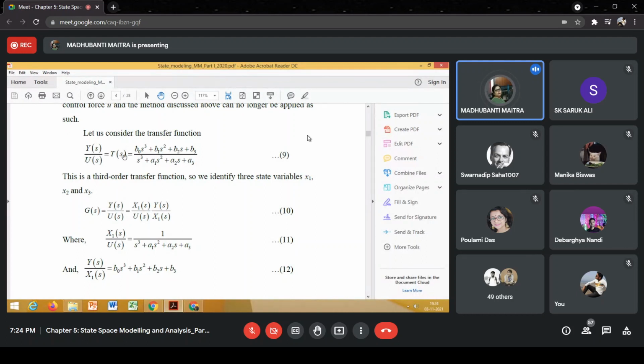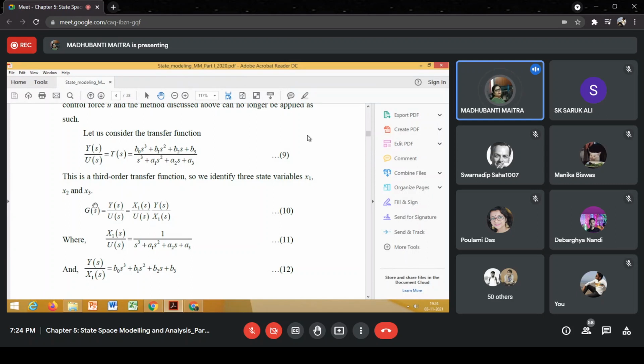So the transfer function T(s) is equal to b0 s cube plus b1 s square plus b2 s plus b3, whole divided by s cube plus a1 s square plus a2 s plus a3. Third order system, that means we'll have to choose 3 state variables.